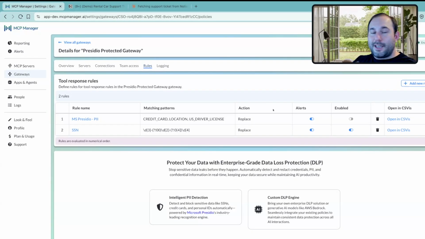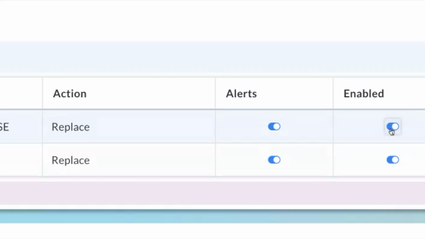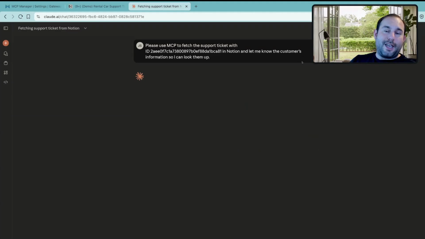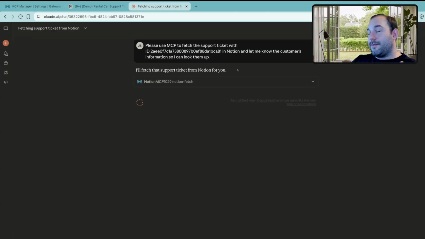This is something that we now want to redact. And so I'm going to come back into the gateway, very quick, simply toggle this, come back, rerun this, and let's see what Claude can find this time, now that it's going to rerun that, but this time the classifier is enabled. So let's give it a second to run.